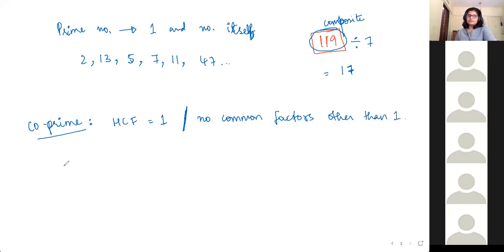Can you give examples of co-prime numbers? 2 and 5. Okay. Any two prime numbers taken together, like 10 and 11, are going to be co-prime. Now, give me examples of co-prime numbers that are both composite numbers. 9 and 10, very good. 9 is just 3s, and 10 has 2 and 5 as its factors. More. 15 and 4. Nice. What else?